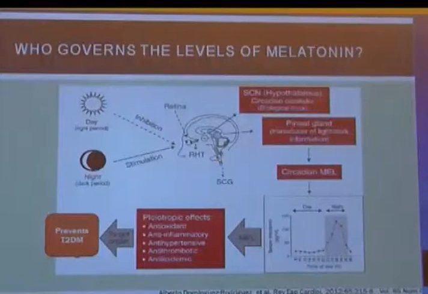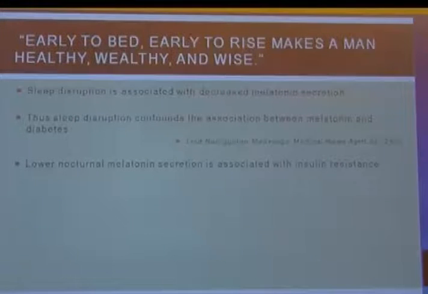If this sleep rhythm is disturbed, it is associated with decreased melatonin secretion. The sleep disturbance confounds the association of melatonin and diabetes, and lower nocturnal melatonin secretion is associated with insulin resistance.